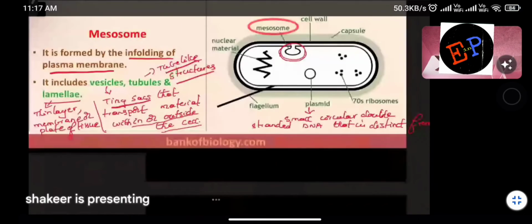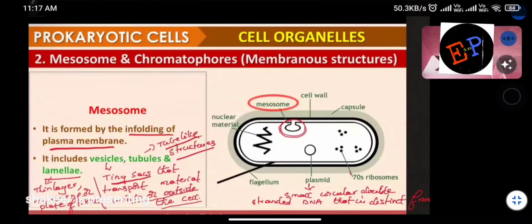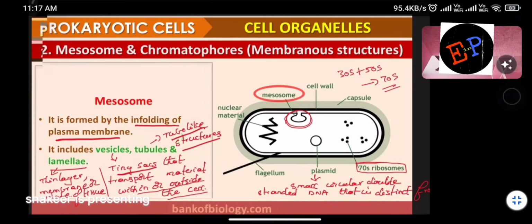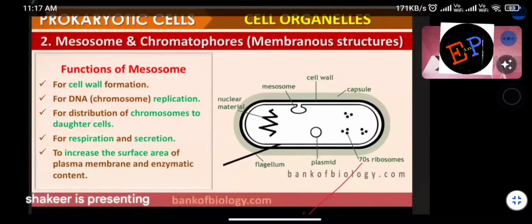And here you have 70S ribosomes. 70S ribosome means what? That is the size of a ribosome. Size is represented by 70S, 50S, and 30S like this. Understood now? 30S plus 50S convert into 70S. So these are some size measuring terms in biology. Are you able to understand? That's it. So all this you should have an idea about what is happening here.